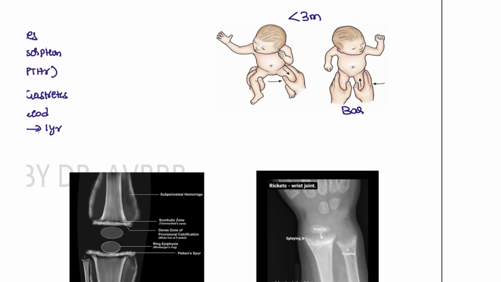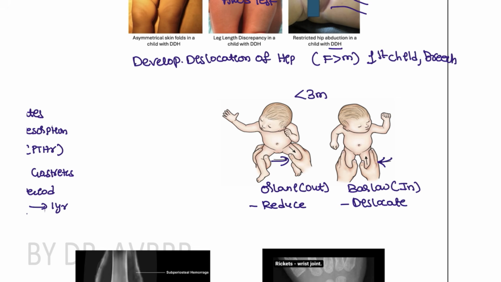This is the Barlow test. Okay, Barlow means inside, and this is the Ortolani, this is out. In the Barlow you are going to dislocate, and in the Ortolani you are going to reduce. Okay, this is the difference between the Barlow and Ortolani tests for this patient, right?